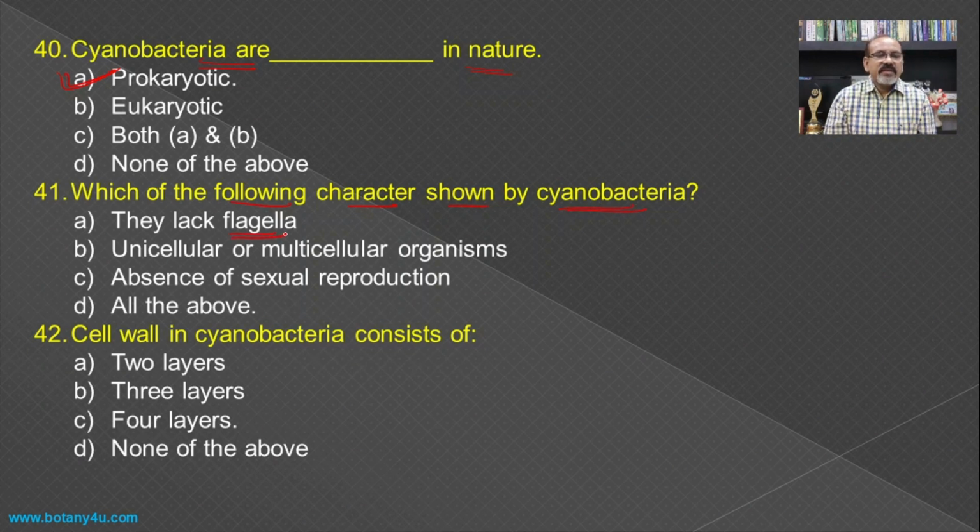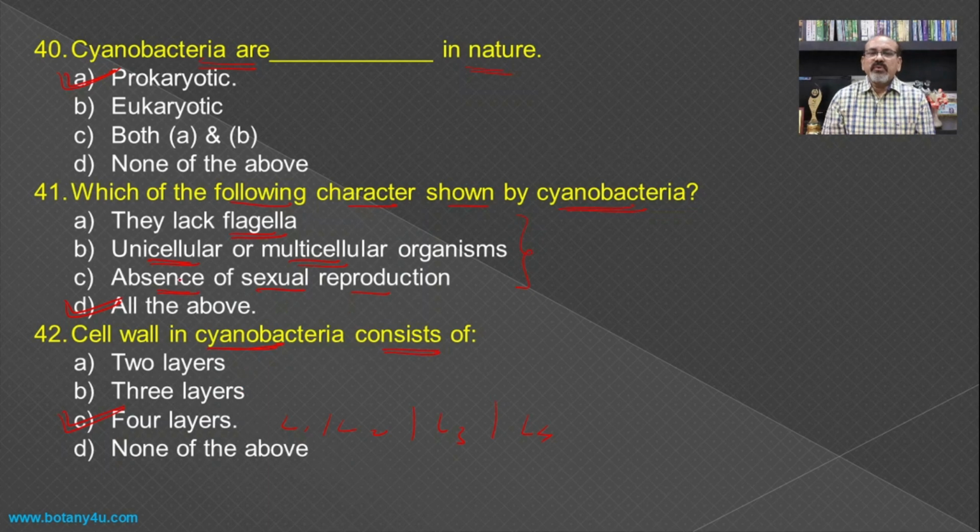Then which of the following characters is shown by cyanobacteria? They lack flagella, they are either unicellular or multicellular organisms, and there is absence of sexual reproduction. All these three characteristics show the cyanobacteria character, and hence all the above becomes the answer. Then the cell wall in cyanobacteria consists of four different layers, that is L1, L2, L3 and L4.